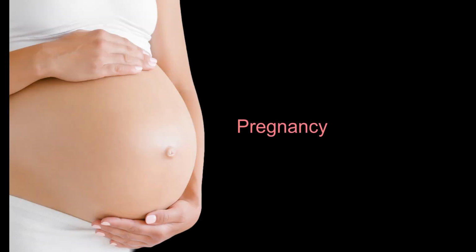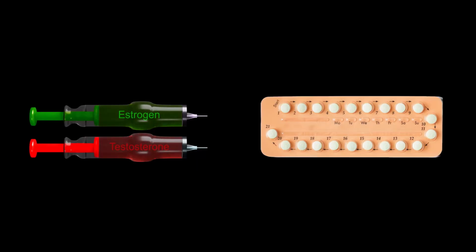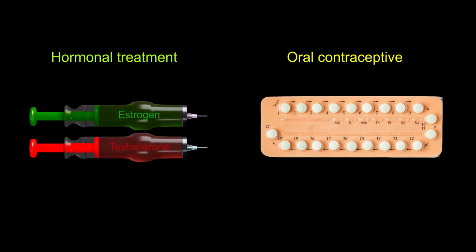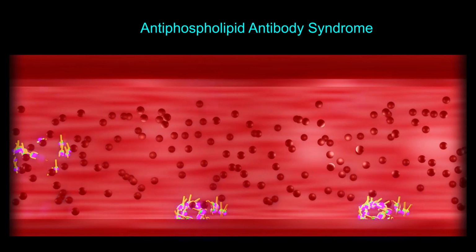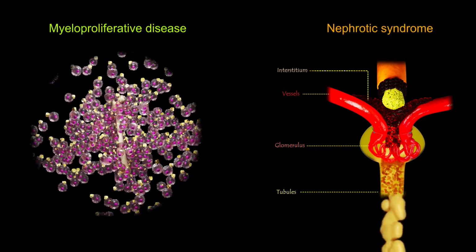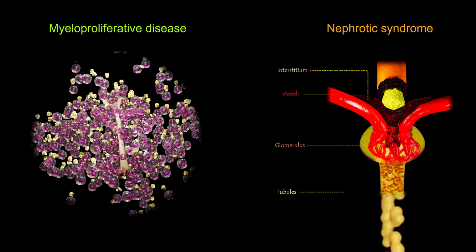Examples of acquired hypercoagulable states include pregnancy, hormone replacement therapy, use of oral contraceptive, malignancy, inflammatory conditions such as inflammatory bowel disease and systemic lupus erythematosus, antiphospholipid antibody syndrome, myeloproliferative disorders, and nephrotic syndrome.